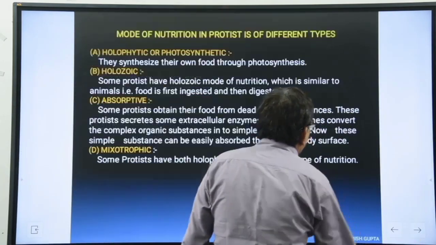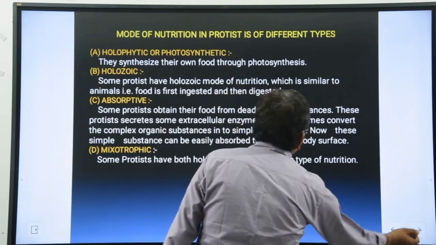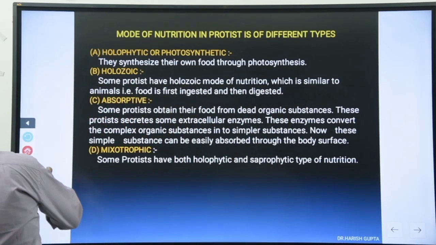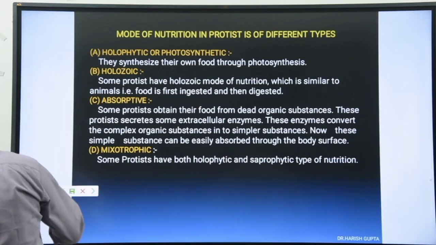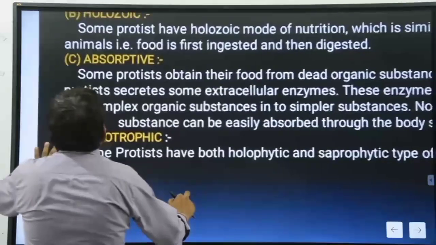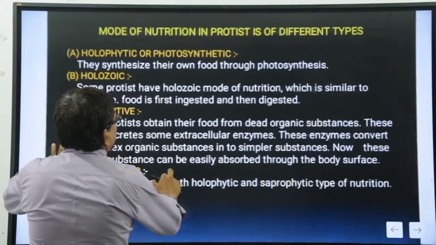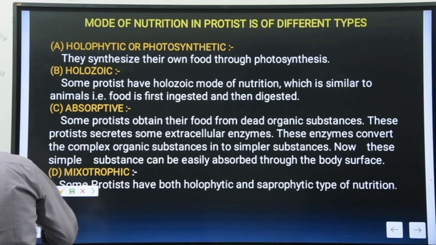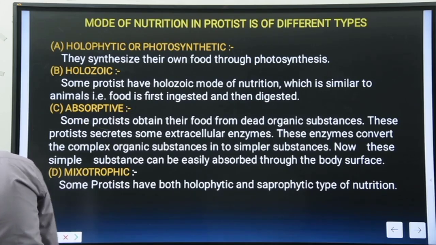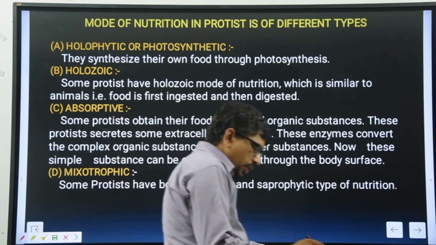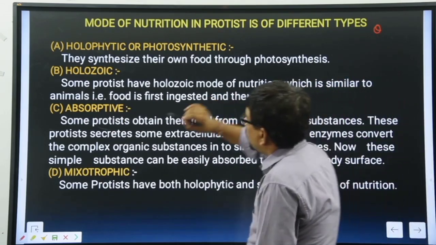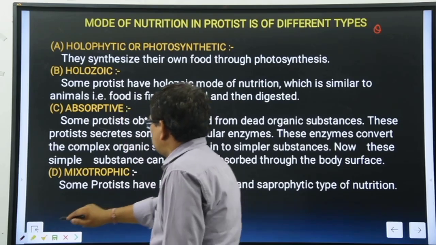Second thing is here: mode of the nutrition. It is very important, the mode of nutrition. What is the role of the mode of nutrition? Clear? Here I increase the screen. What is the mode of nutrition, beta? Second question, and here it is the third question. Why third question?